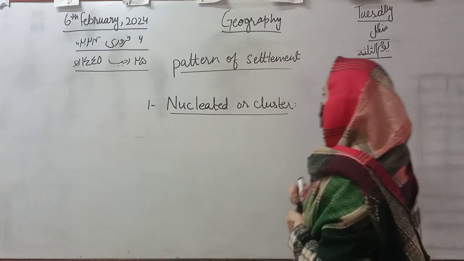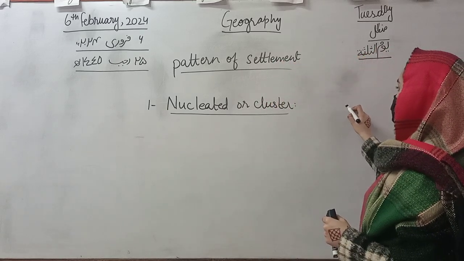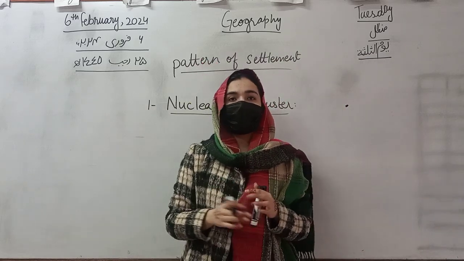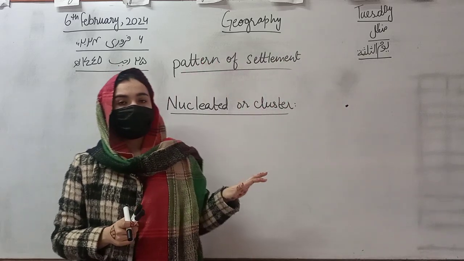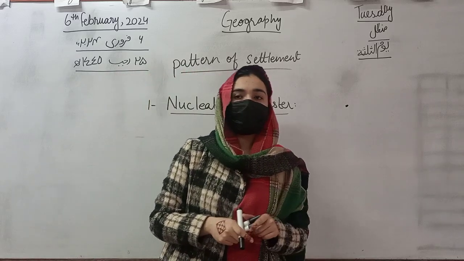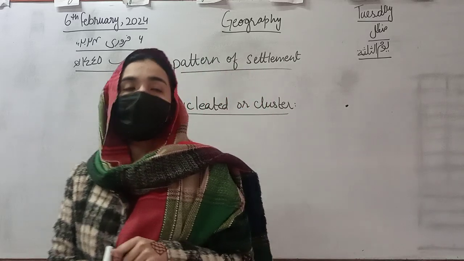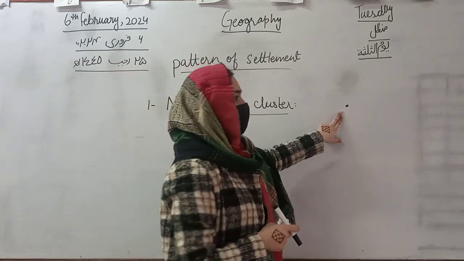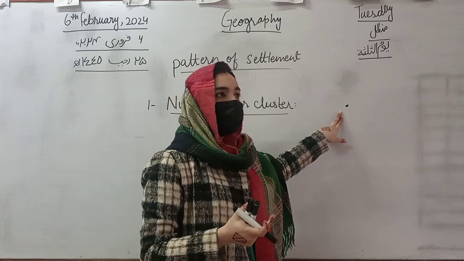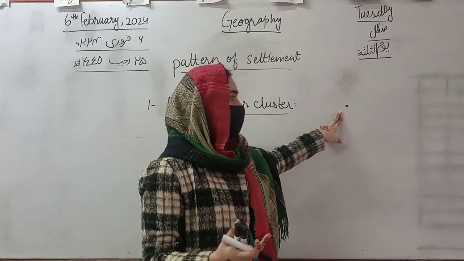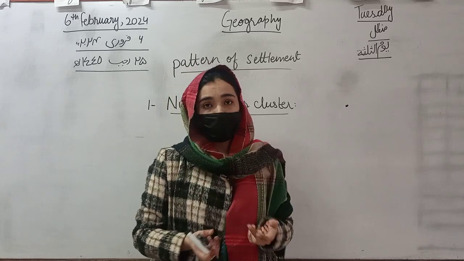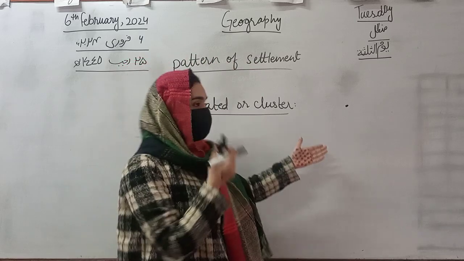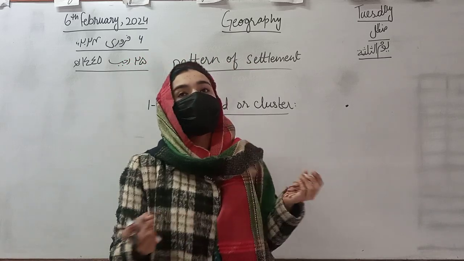So we can consider that there is a center point. What do you know about center point? Yes, good. The center point is the main thing, like a shopping mall where everyone can get access easily. It could be a school, an institution, an office, or a shopping mall.